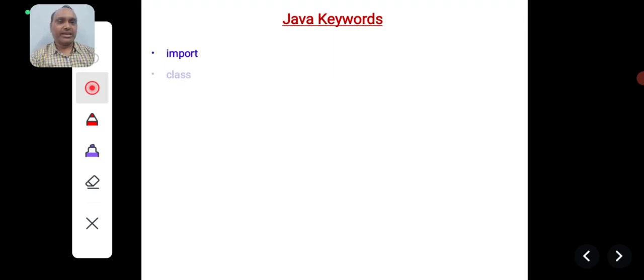And coming to another keyword, class. Class is another keyword which is used to define a new class in the program. Already I told about object oriented programming concepts. There I specified how a class is defined. A class is defined by using the class keyword. Similarly, extends. Extends is used to implement inheritance. If you are deriving one class from another class, a new class can be derived from the existing class using the keyword extends. So extends is the keyword used in implementing inheritance.